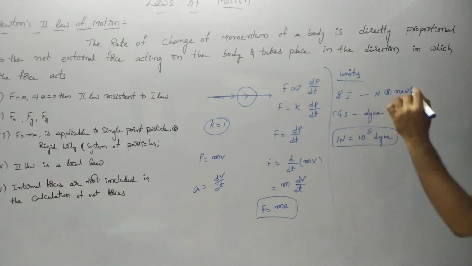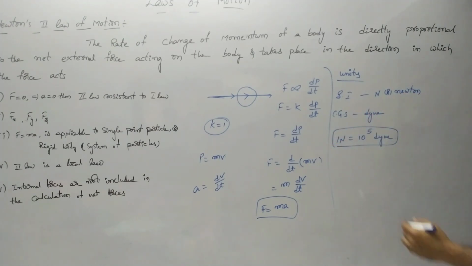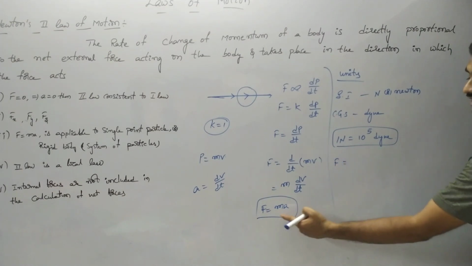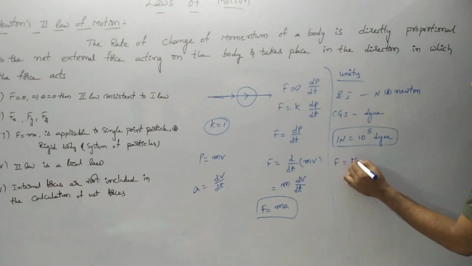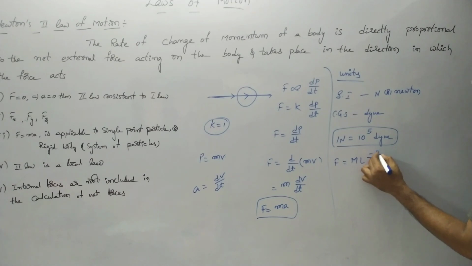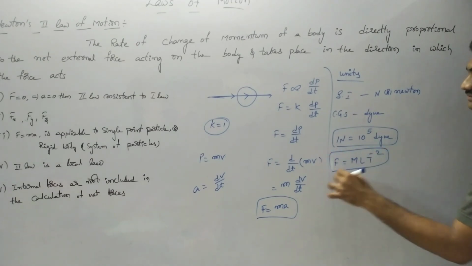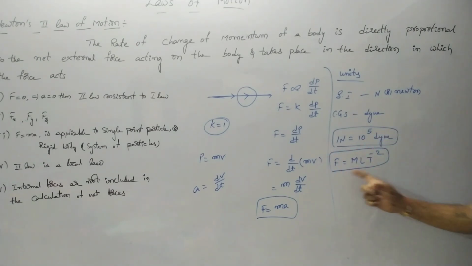Its dimensional formula, from F equals ma, is M L T to the power of minus 2. This represents the dimensional formula for force.